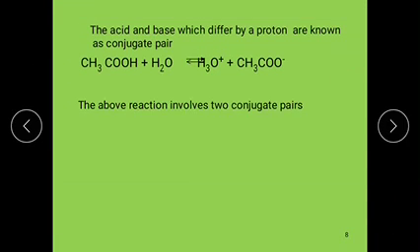In this reaction, according to the Bronsted-Lowry concept, CH3COOH is capable of donating a proton, then it converts to CH3COO minus.